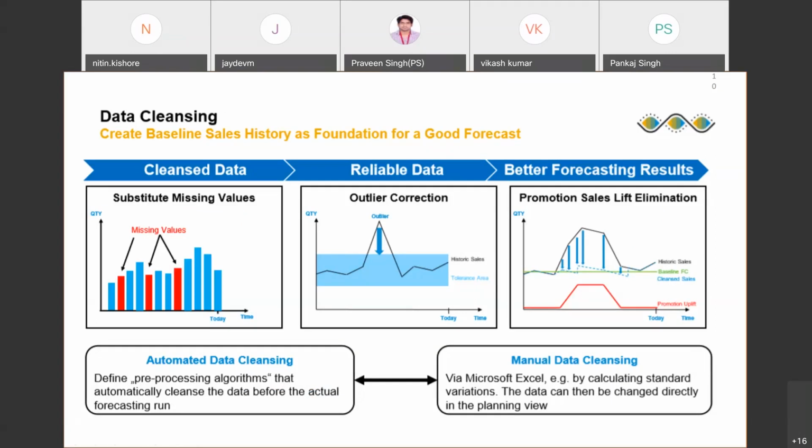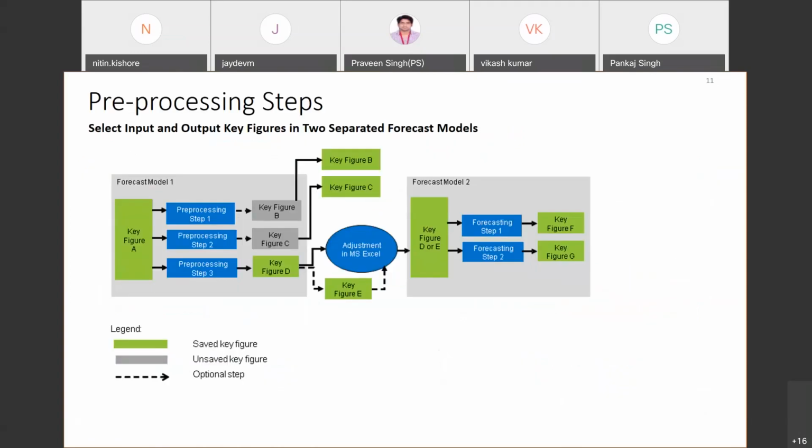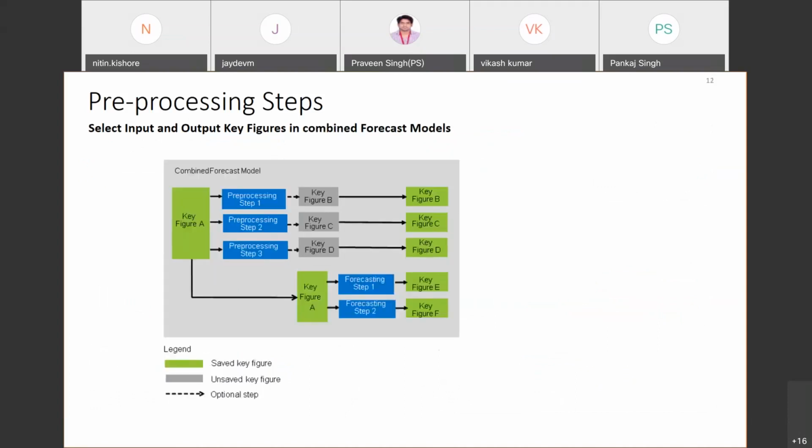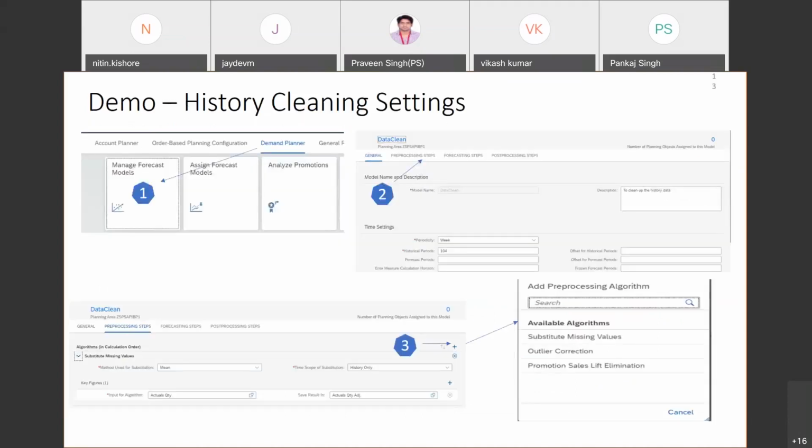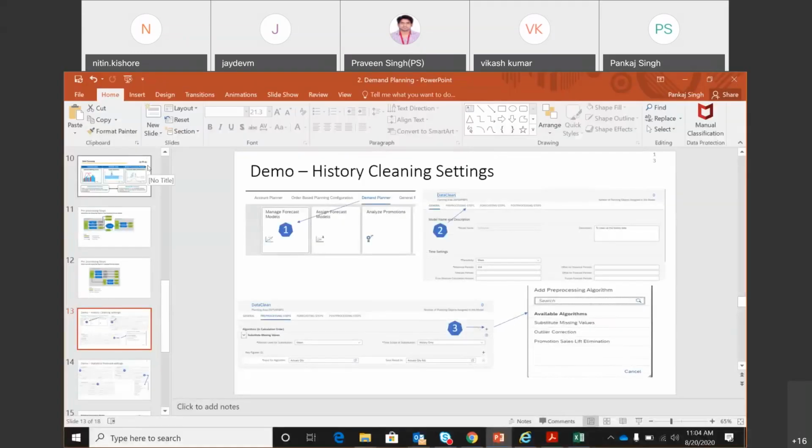And after cleansing, what we get is baseline sales history. Baseline sales history means the history of normal sales that happened, excluding your outlier one-time events or promotions. Okay, so these are the three things that happen in the history cleansing. It is being performed in the pre-processing step, which you'll see in the system. Pre-processing step, okay, it is all about history cleansing. Demo. So we'll go to the system and we'll see the demo about the history cleansing.